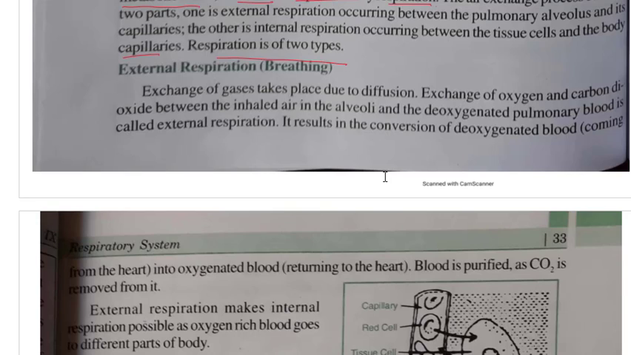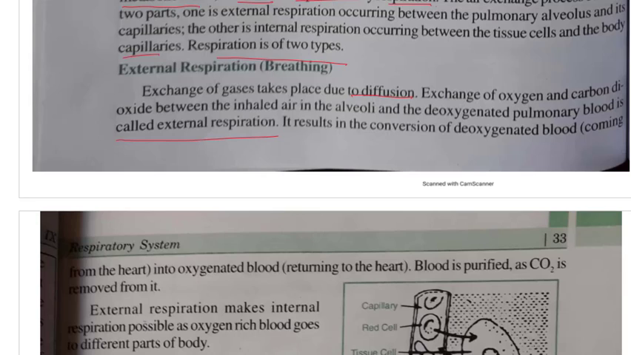Now how is it happening? That process is called diffusion. By diffusion, oxygen is entering into the blood and carbon dioxide is coming out. Exchange of oxygen and carbon dioxide between the inhaled air in the alveoli and the deoxygenated pulmonary blood is called external respiration.